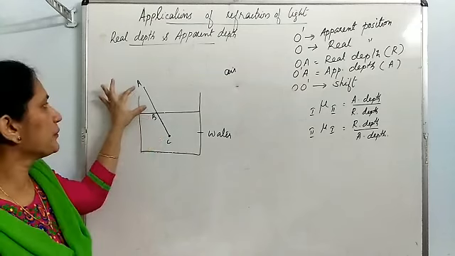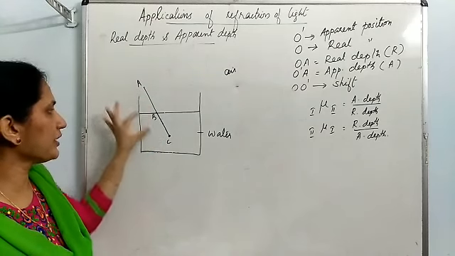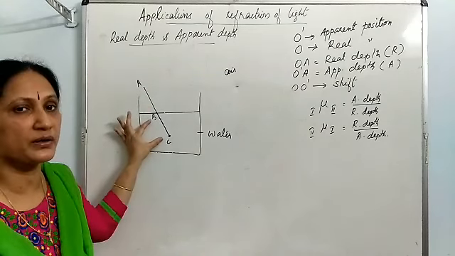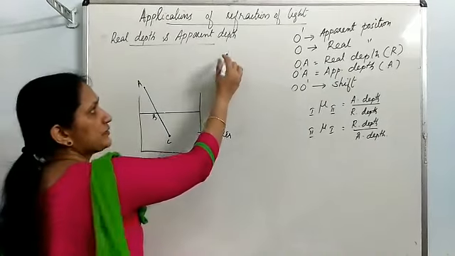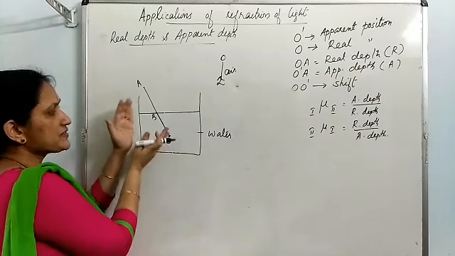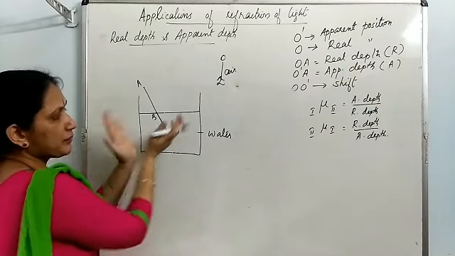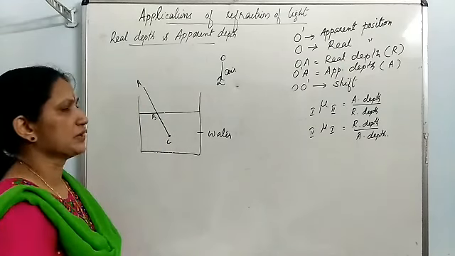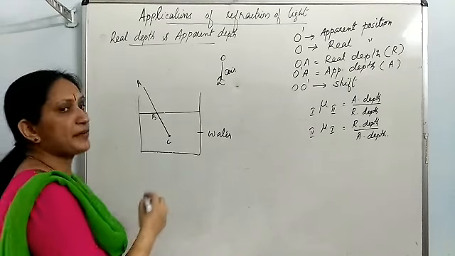You know, the portion AB is in air medium, portion BC is in water medium. When the observer looks at this portion BC, it will be seen short and bent also, as I showed just now. Its reason is refraction of light.